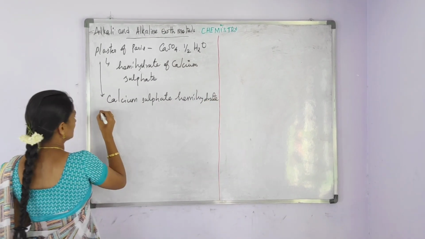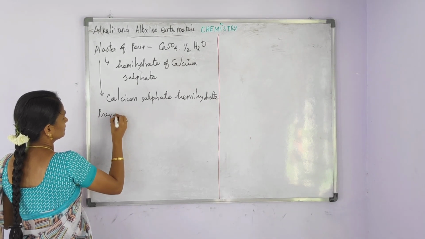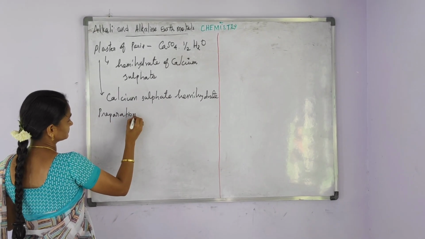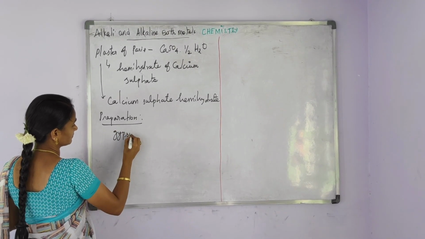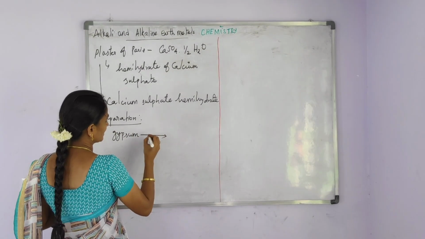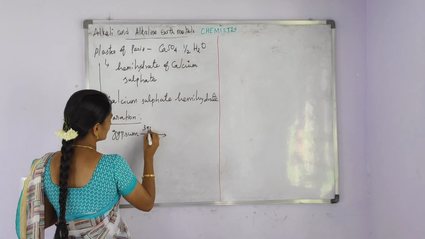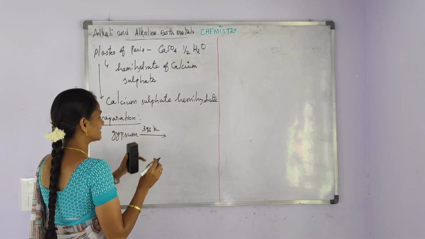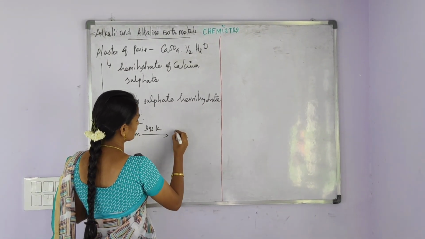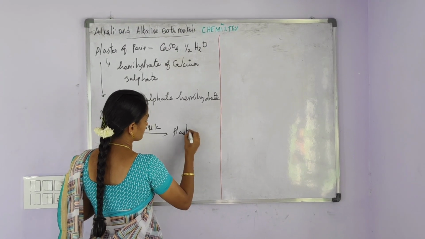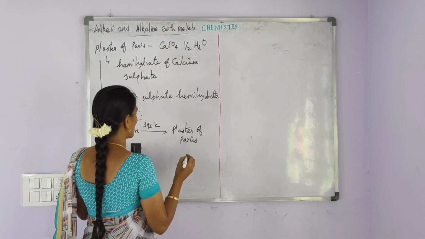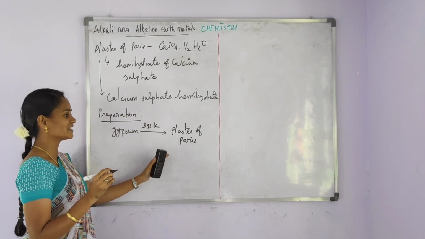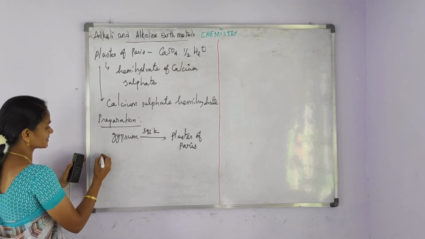First of all, preparation of the plaster of Paris. Gypsum on heating at 393 Kelvin forms plaster of Paris.